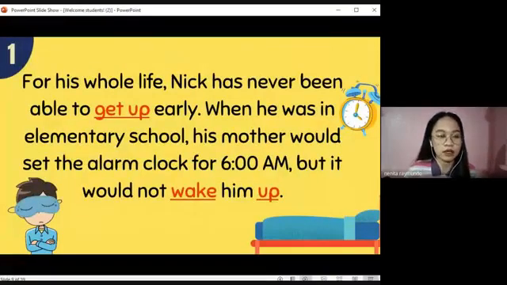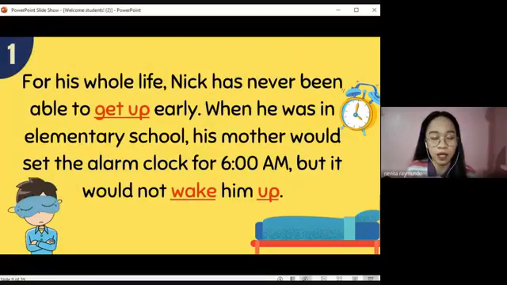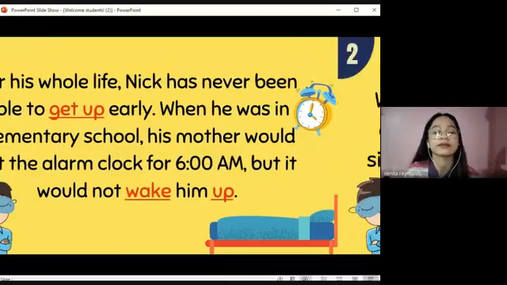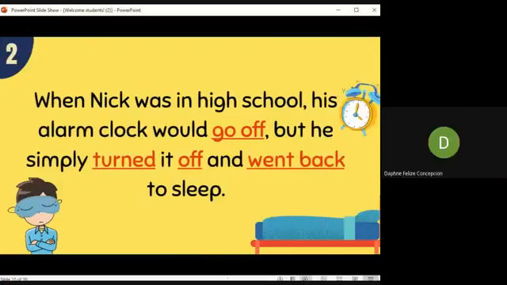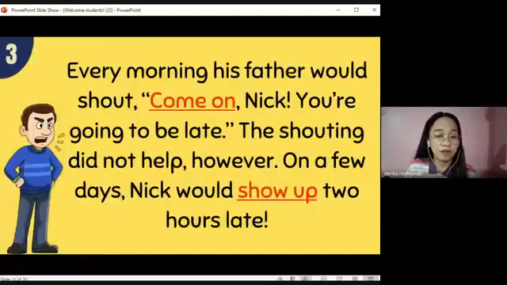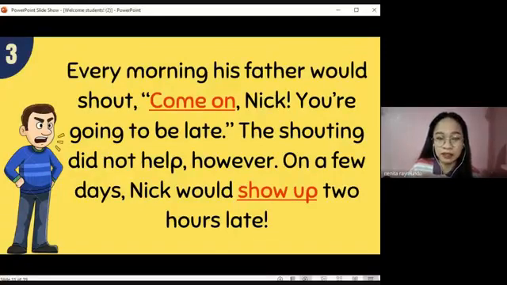Okay, I'll read first. For his whole life, Nick has never been able to get up early. When he was in elementary school, his mother would set the alarm clock for 6 a.m., but it would not wake him up. When Nick was in high school, his alarm clock would go off, but he simply turned it off and went back to sleep. Every morning, his father would shout, "Come on, Nick, you're going to be late." The shouting did not help, however.